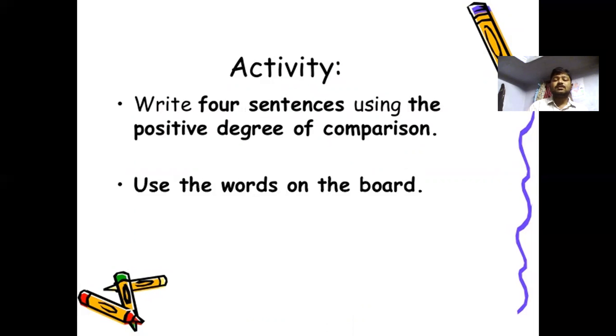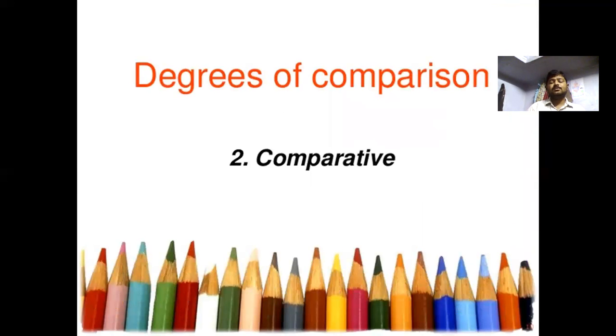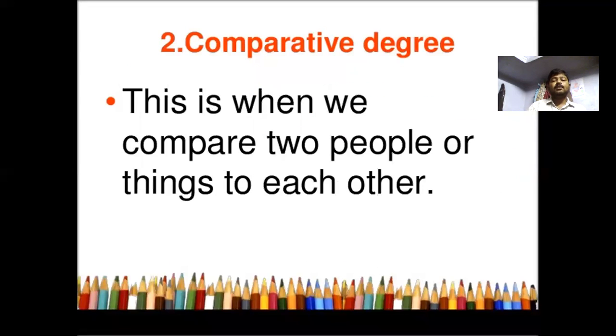Use the words on the board like small. My pencil is small. My pencil is smaller than other pencils. You can go through with the examples of the positive degree. And degrees of comparison, you can go through with the comparative degrees. The comparative degree is when we compare 2 people or 2 things to each other. This is the comparative degree, the comparison of 2 people or 2 things.